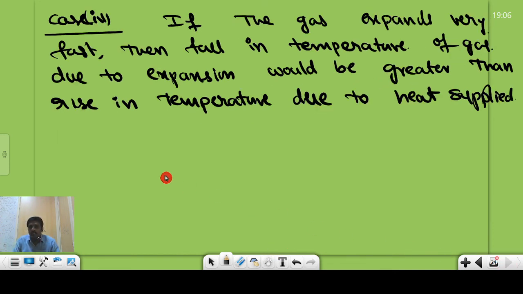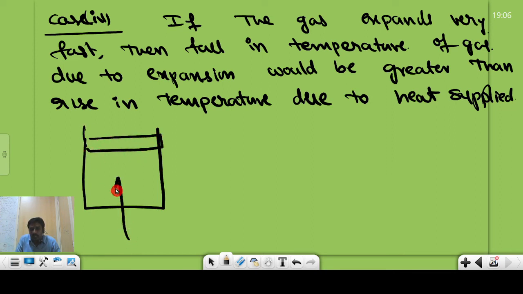In this case, we are getting a positive specific heat capacity of the gas. Now we will go to another condition. If the gas expands very fast, then the fall in temperature due to the expansion of the gas is greater than the rise in temperature of the gas due to the heat energy we supply. Let me assume this is the cylinder. We are supplying heat energy dQ to the system.